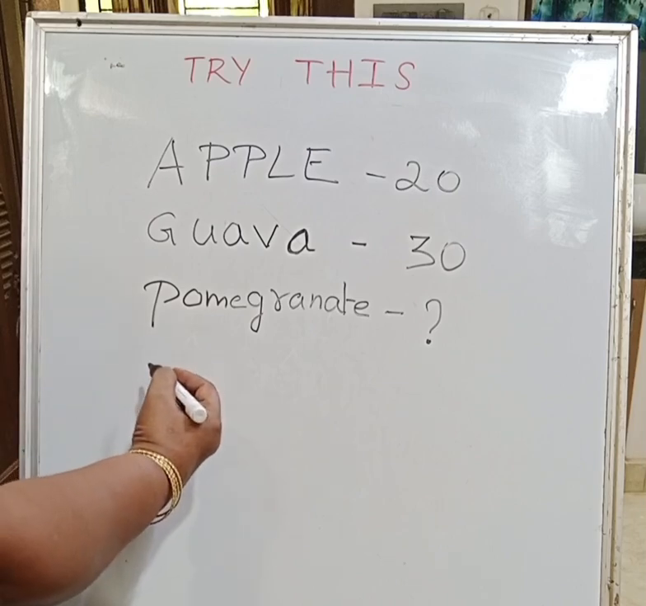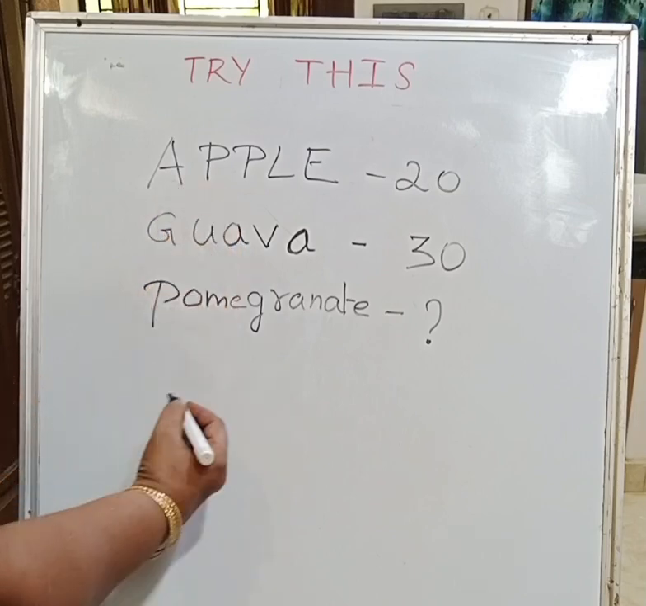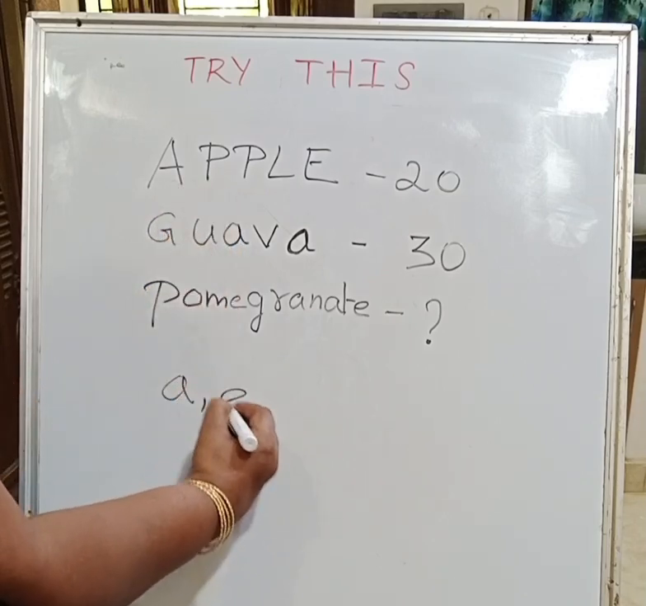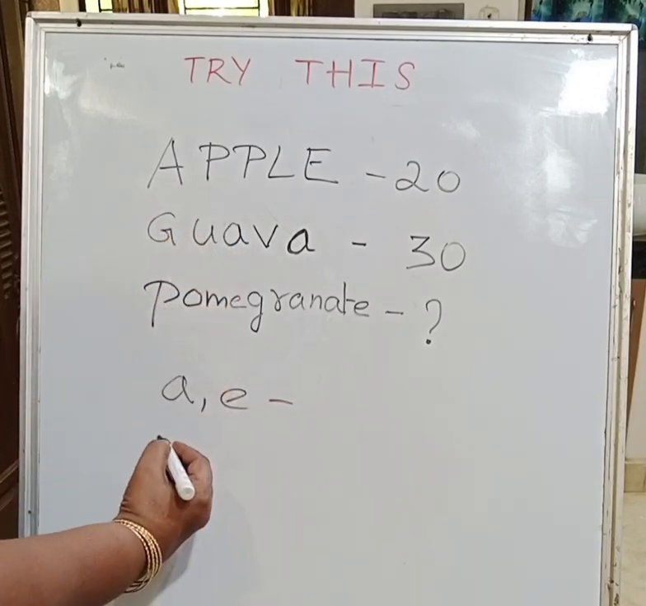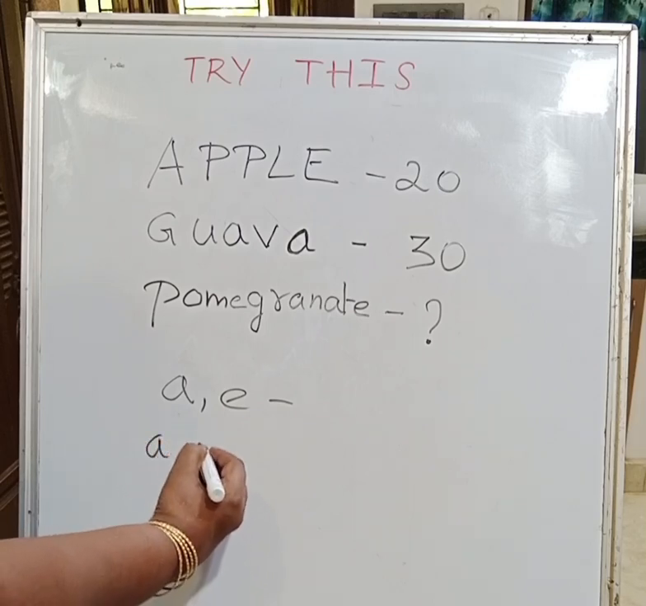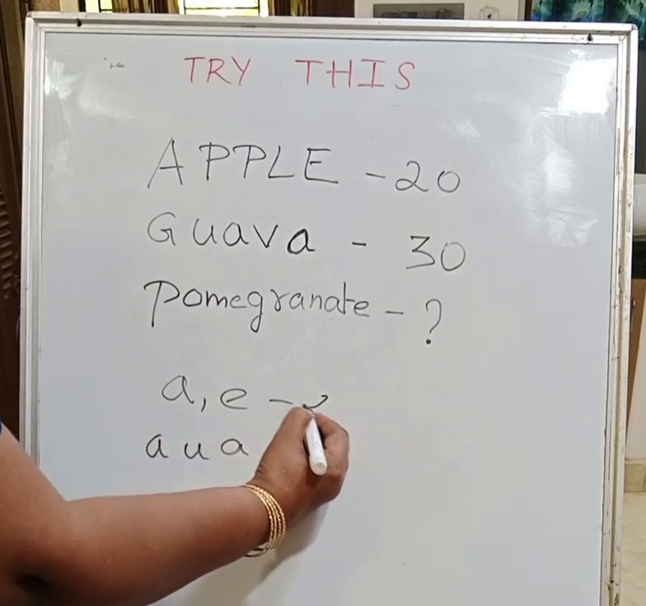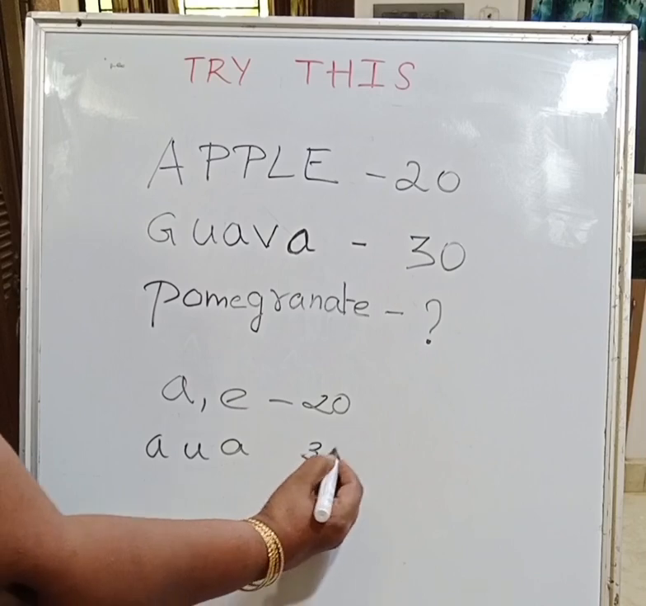Here, A, E, I, O, U are vowels. In apple, how many vowels are there? A, E. In guava, 3 vowels: A, U, A. Therefore, this is written as 20, and this is written as 30.